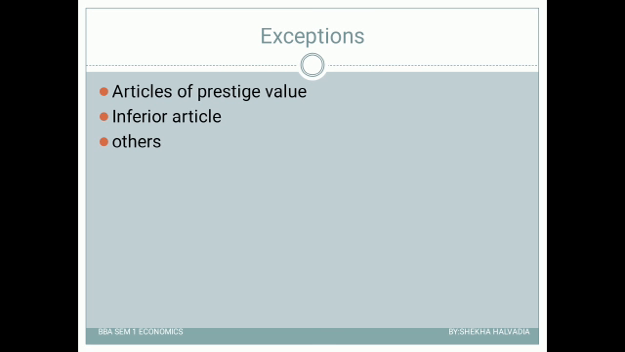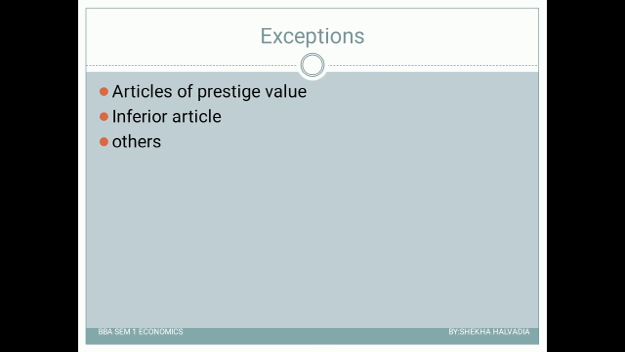Now, inferior articles. Guys, inferior articles means lower quality products, right? In the case of a lower quality product, if the price decreases, the real income, that is the purchasing power of people, increases, and due to that they will try to buy some portion of higher quality goods and some portion of lower quality inferior articles. So in the case of inferior articles, if the price decreases, the demand will decrease, as people will shift to the superior goods.